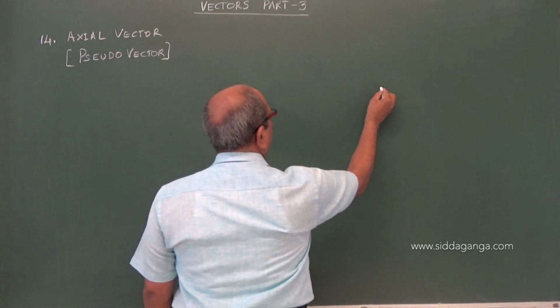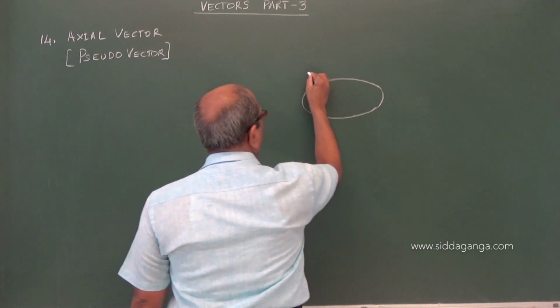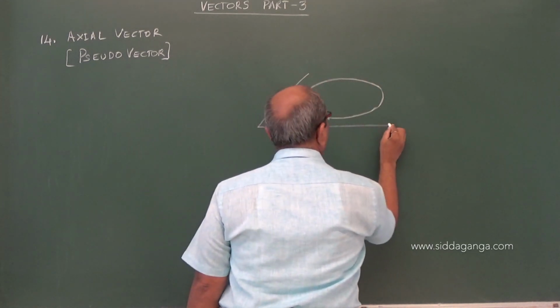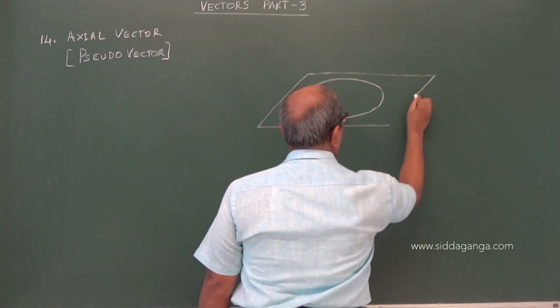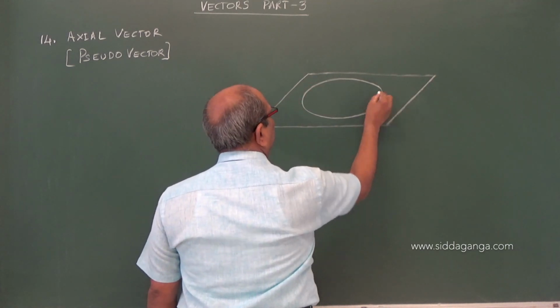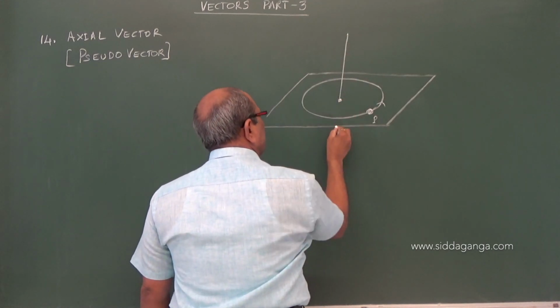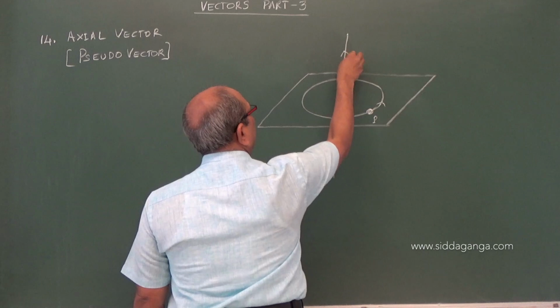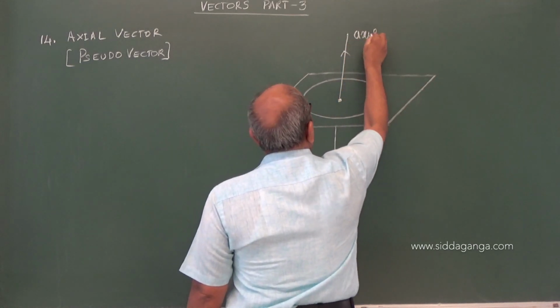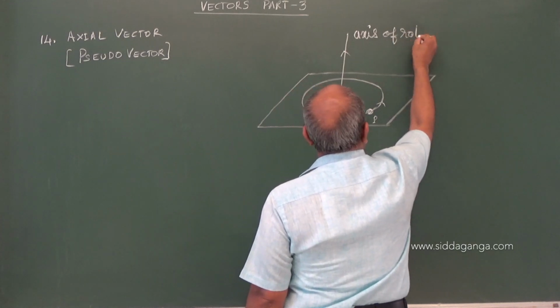Suppose you consider a particle describing a circle in a plane. Let this particle P be moving, describing the circle, and this is the axis of rotation. About this line it is rotating, the axis of rotation.